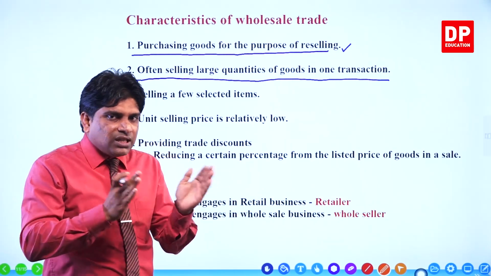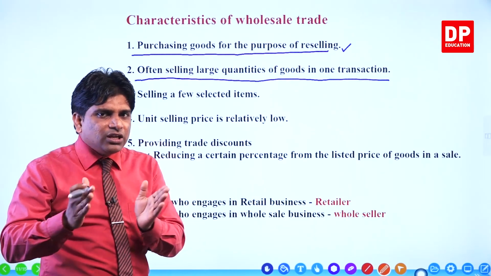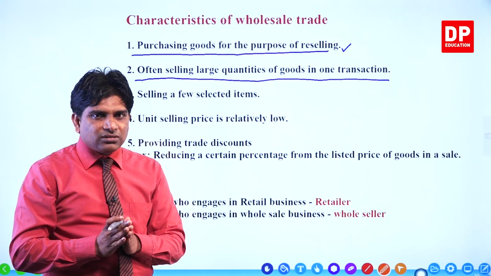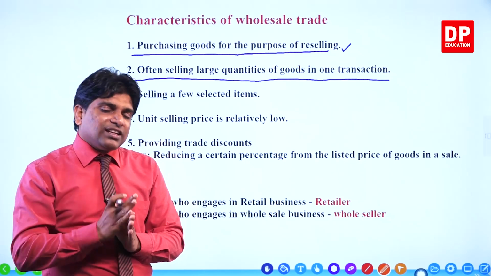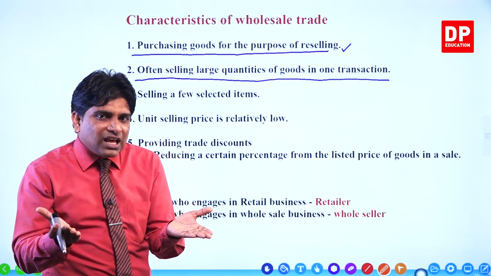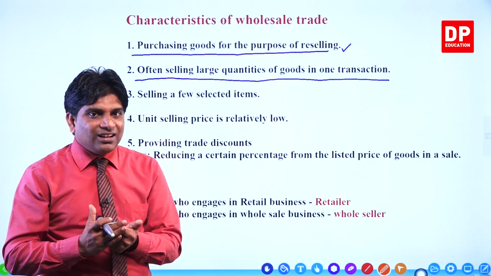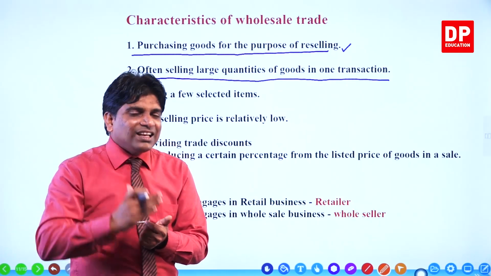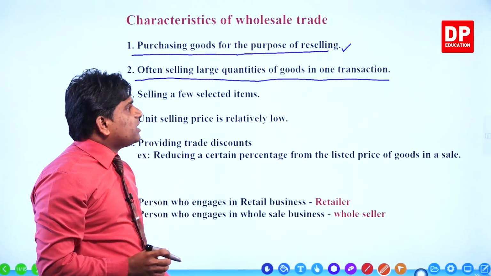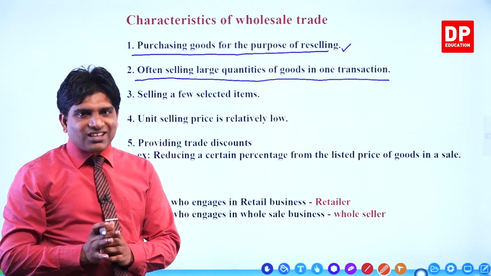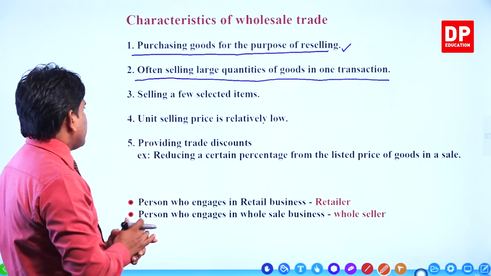If they purchase for their own final consumption, they buy only 2-3 items. But here, they purchase large quantities. Why? Because their objective is resale. Here, the second characteristic is often selling large quantities of goods in one transaction.